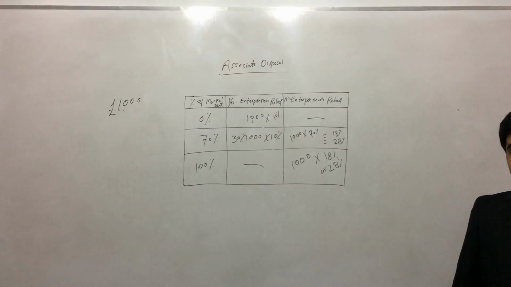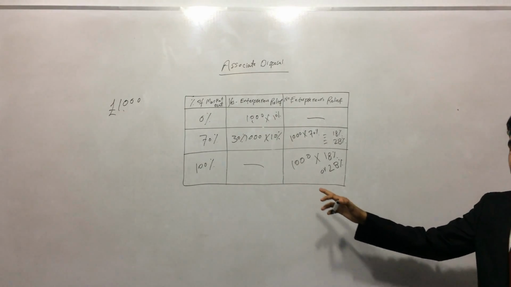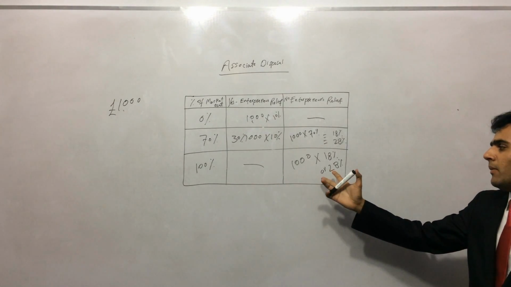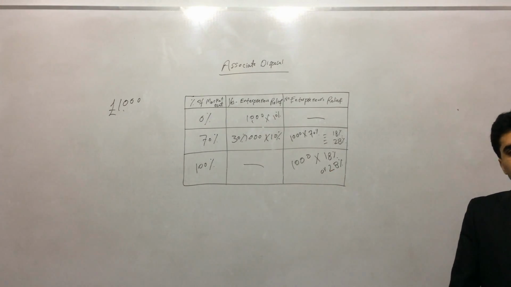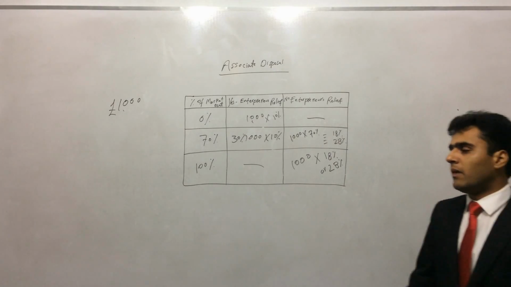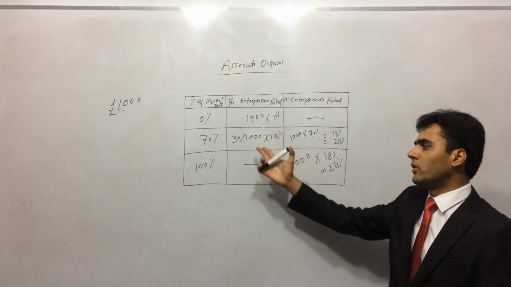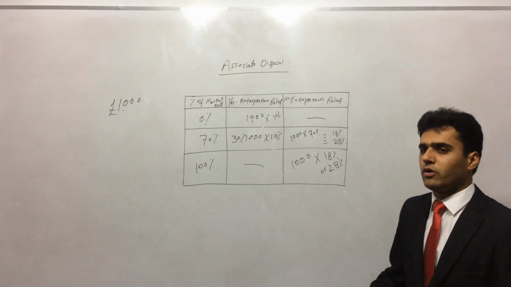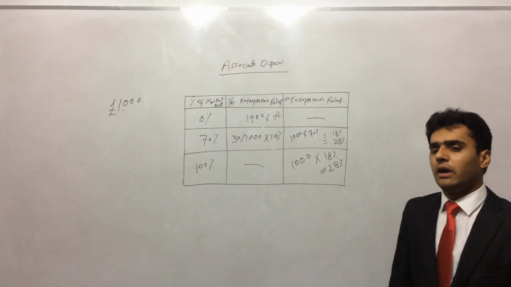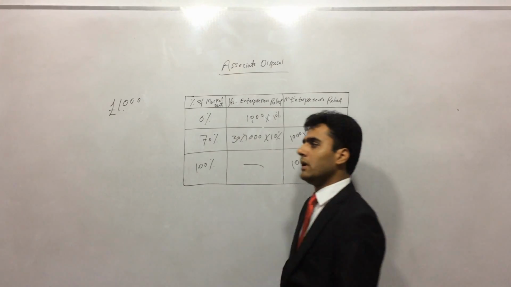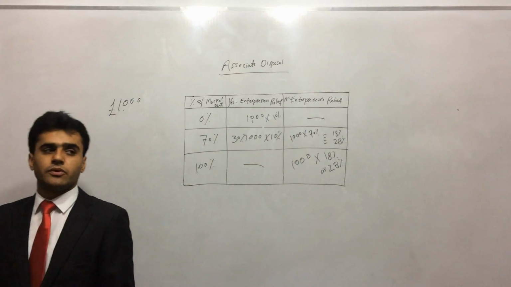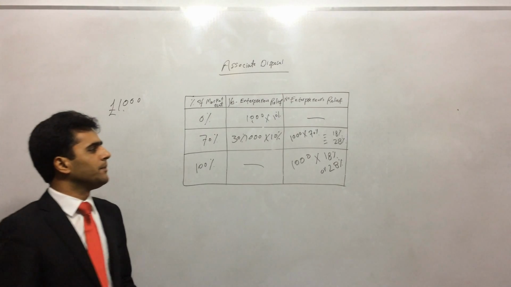If he was charging 100% rent, then no entrepreneur relief will be available, and all amount will be subject to 18% or 28%. Whatever amount he was charging less than market rate would get entrepreneur relief, and whatever he's charging according to market would get no entrepreneur relief, so we'll be paying tax at the rate of either 18% or 28%.